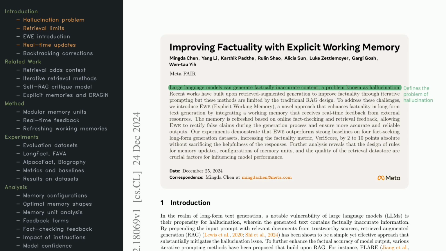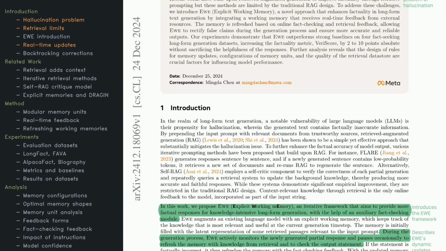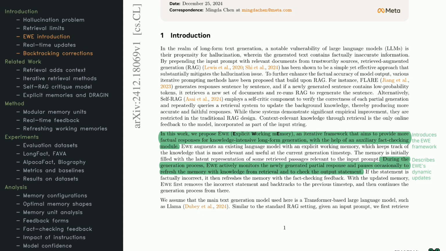Now picture a system that actually learns and adapts while it's generating text. This is where explicit working memory, or EWE, comes into play. It updates itself on the fly with fact-checking and retrieval, so that mistakes are fixed as soon as they're spotted. The result is a major boost in accuracy for long-form tasks, without cutting down on how helpful the model is. It can even outperform older methods by up to 10 points in factuality, suggesting it's a strong candidate for improving language model reliability. Next up, let's zoom in on this core challenge in long-form text generation.